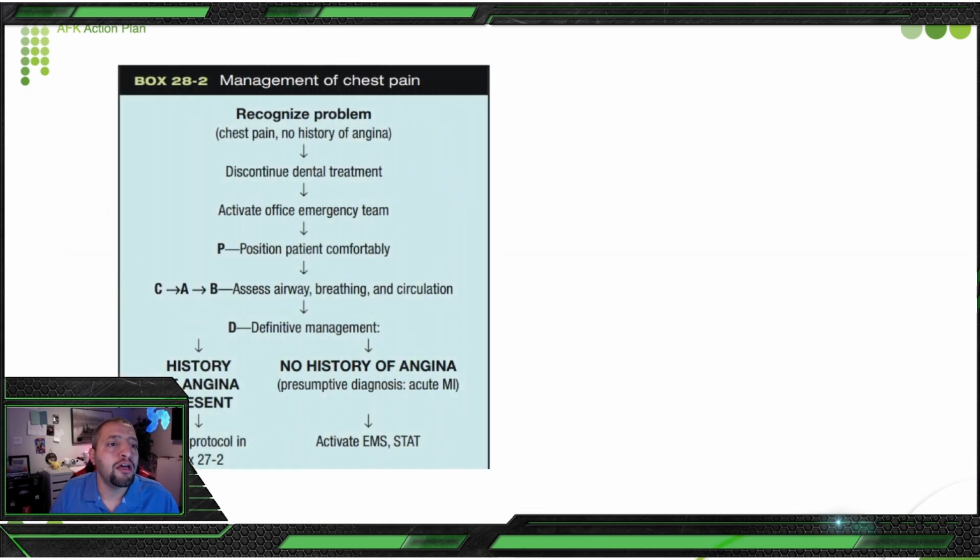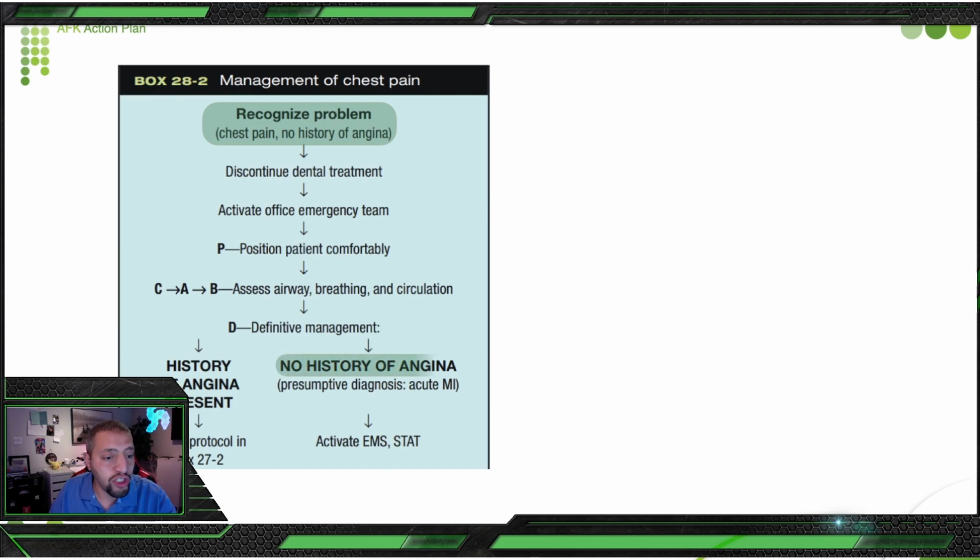Okay? So management of chest pain. Before we go deep into this, there is a very important point you should know before you proceed to anything. First point, recognize the problem. Chest pain, no history of angina. If you have no history of angina, you are going to think about it in a totally different way. Because if there is a history of angina, you think it's angina, stable or non-stable, or you might think it's MI. How are you going to think it's MI? We're going to discuss this later, but let's speak about the main problem here: a patient with chest pain and no history.